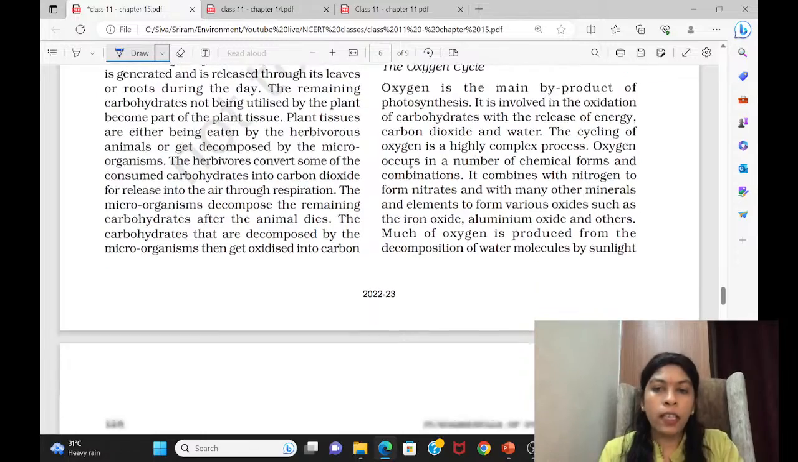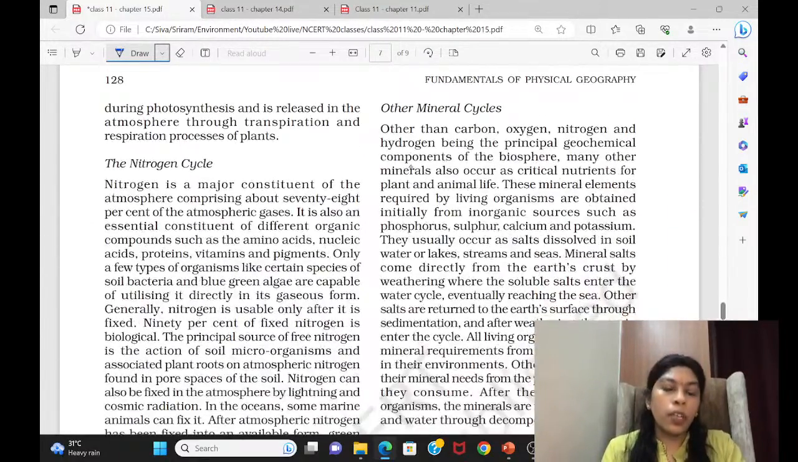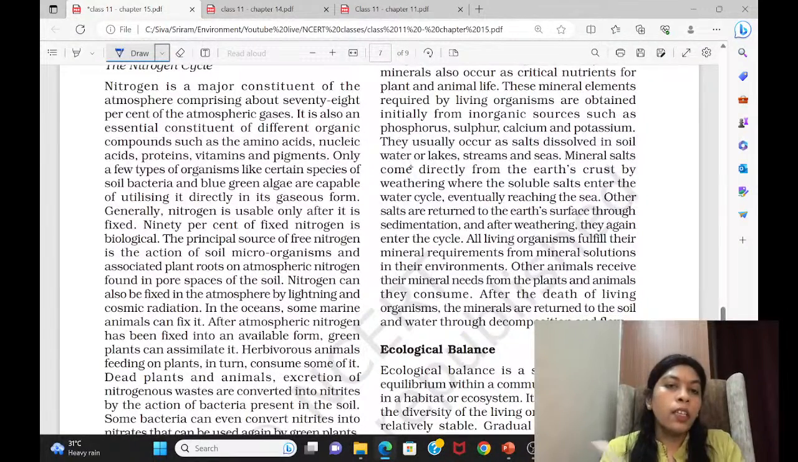Then this is the oxygen cycle. You can do it on your own. If you want, you can read it. Come to the nitrogen cycle. They have not given the nitrogen cycle clearly. In the 11th standard, they have not given it clearly. They have generally given how nitrogen is circulated.